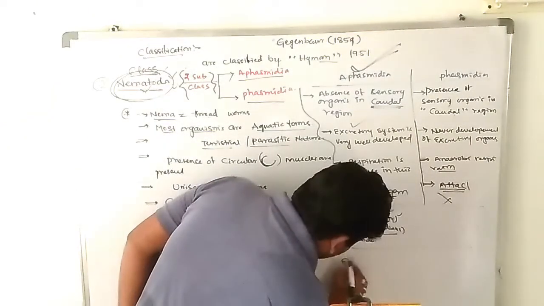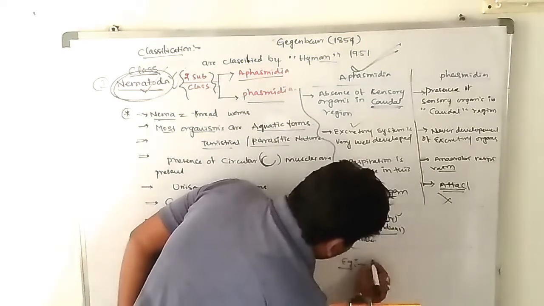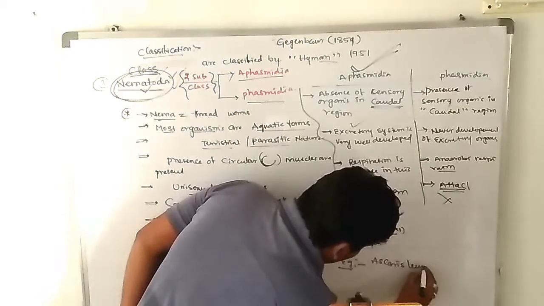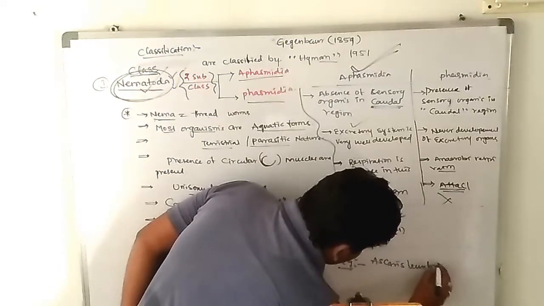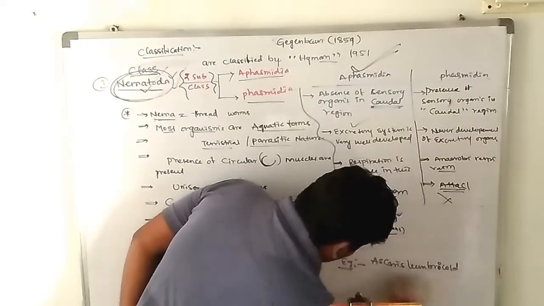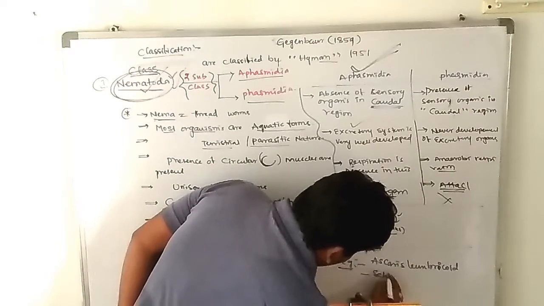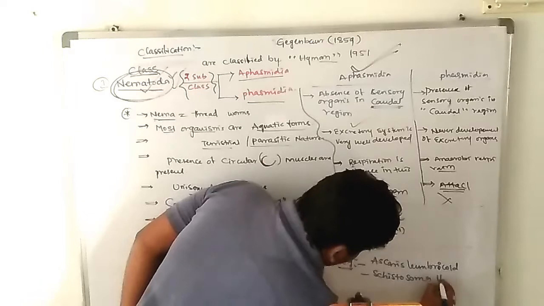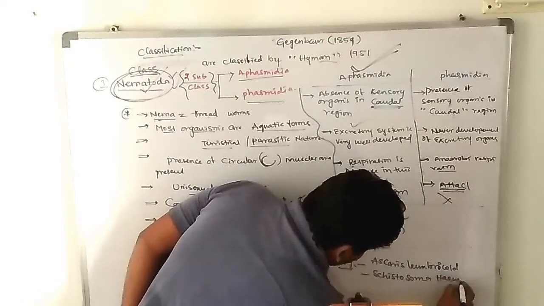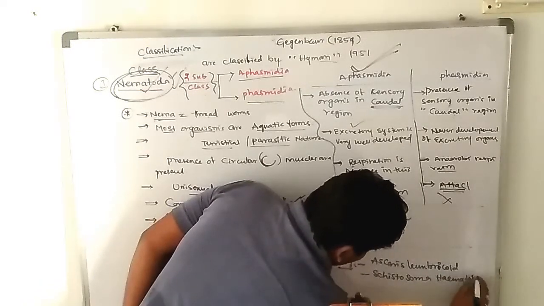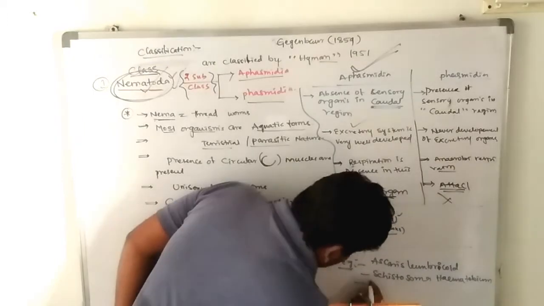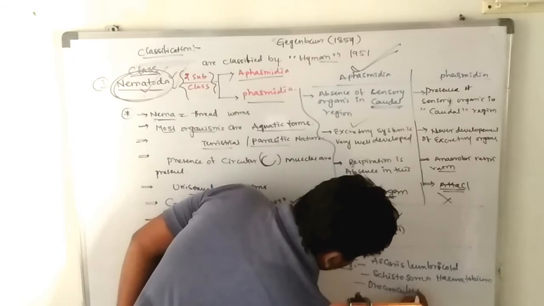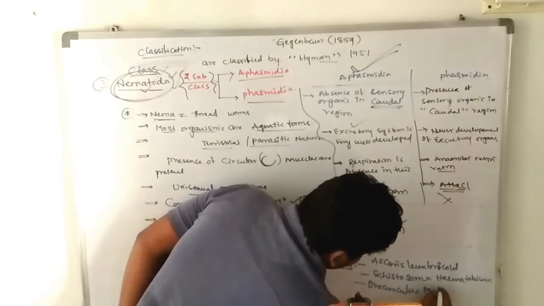Ascaris lumbricoides, Schistosoma haematobium, haema means blood, Dracunculus medinensis.